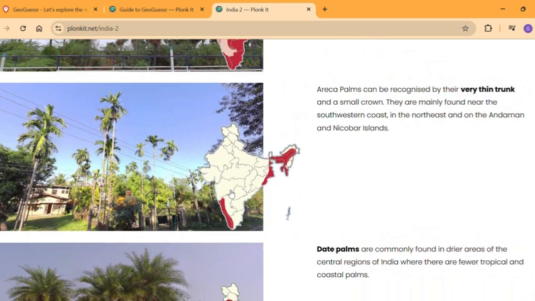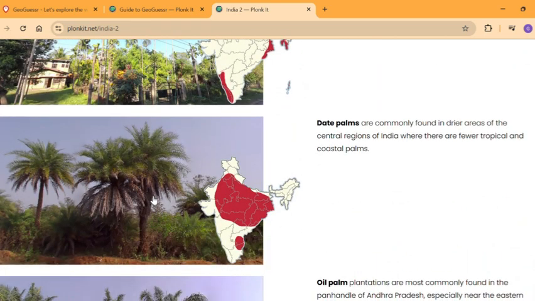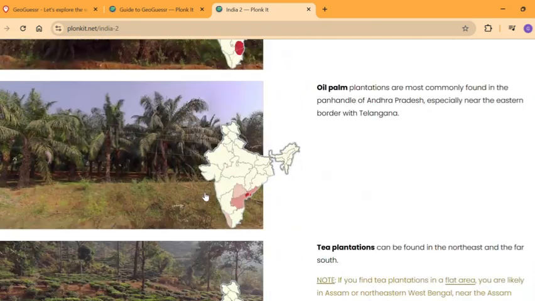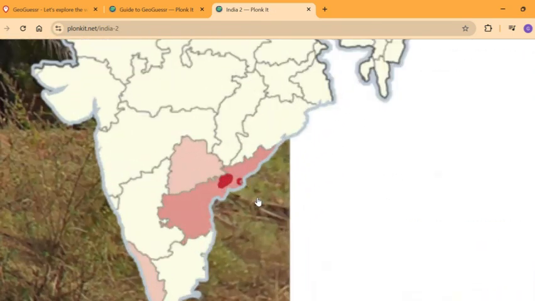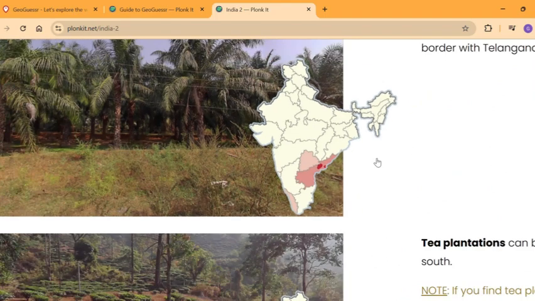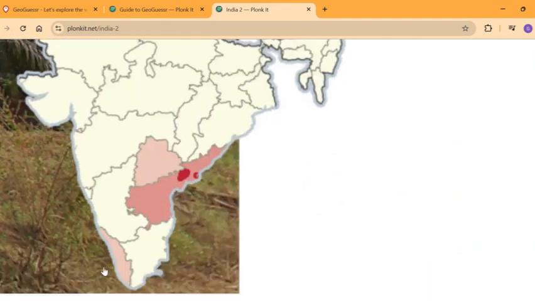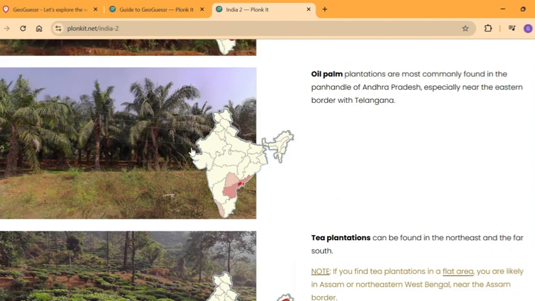So next we have date palms that are available all over the northern part of India. So all the northern part of India is full of date palms. They're mostly available in the north as well as sometimes in the south. Oil palms are only common near the Vijayawada area in Andhra Pradesh, the Krishna River Delta, as well as sometimes in the Yanam Puducherry area. So they're only common in Andhra Pradesh, sometimes Kerala and Telangana.